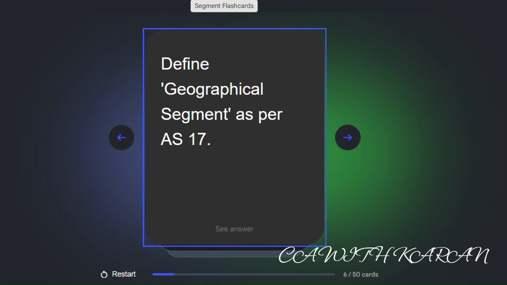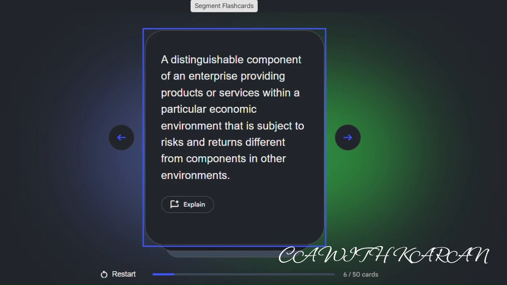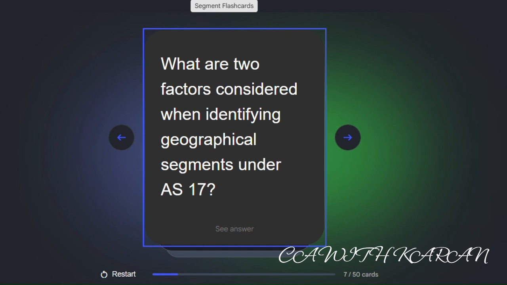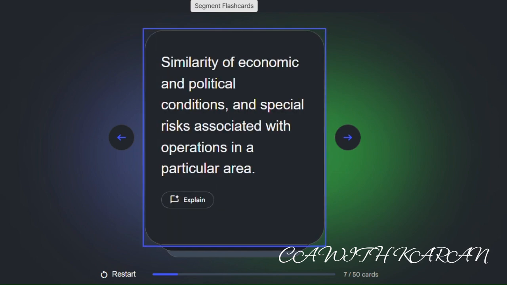Define geographical segment as per AS 17. A distinguishable component of an enterprise providing products or services within a particular economic environment that is subject to risk and return different from components in other environments. What are two factors considered when identifying geographical segments under AS 17? Similarity of economic and political conditions, and special risks associated with operations in a particular area.